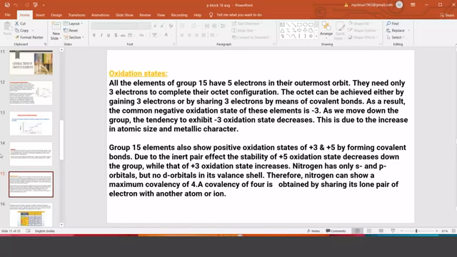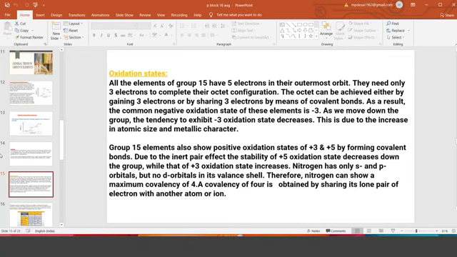So minus 3 is the dominating OS in the group 15 members. Other oxidation numbers are there, but the most prominent, most important, most dominating and stable OS is minus 3.